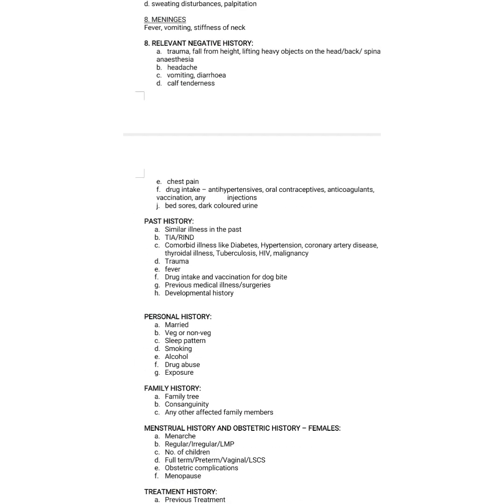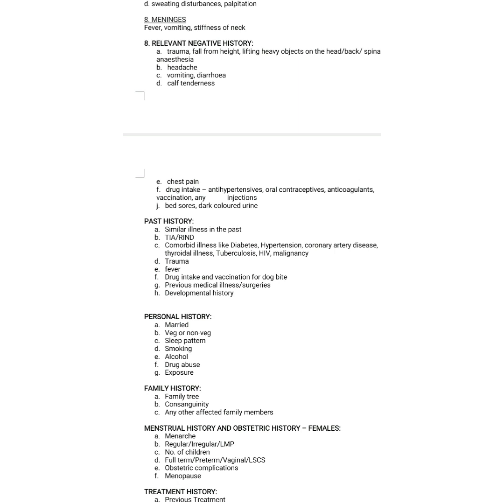And then you have to go with the past history, like any similar complaints in the past, transient ischemic attacks, reversible ischemic neurological deficit. Transient ischemic attack, recovery is less than 24 hours, and RIND, that is reversible ischemic neurological deficit, will take 1 to 3 weeks. So you have to say no history of TIA, RIND like that. And any comorbid conditions like diabetes, hypertension, these are all the risk factors.